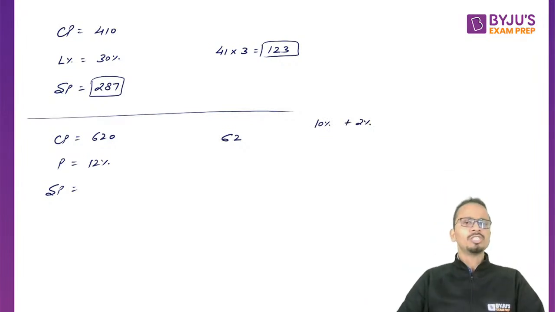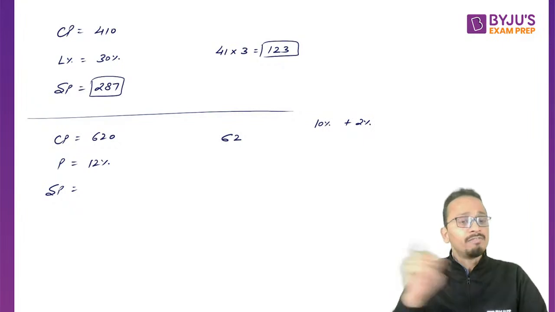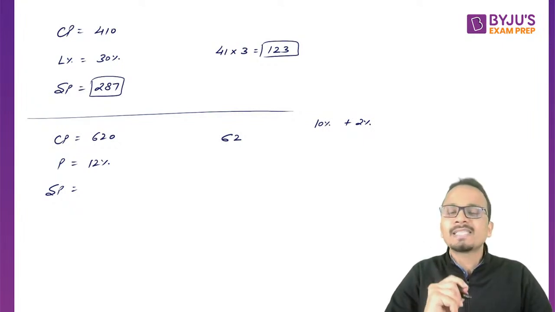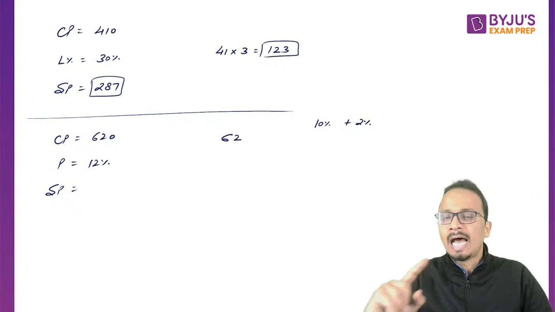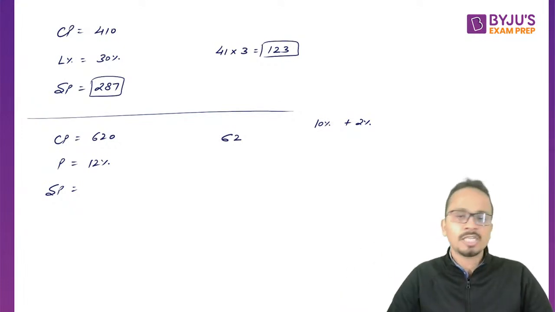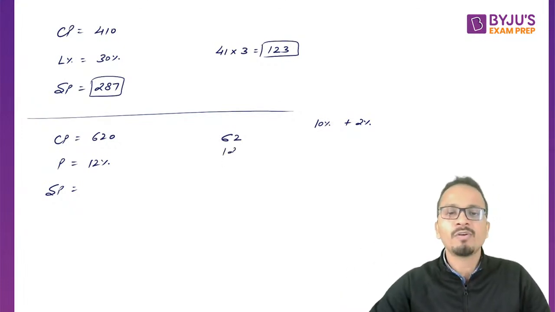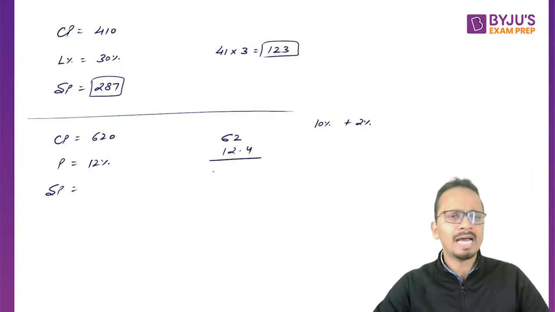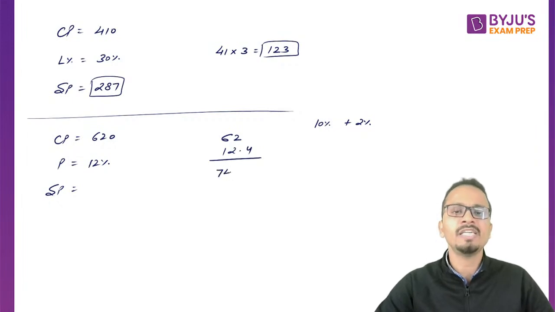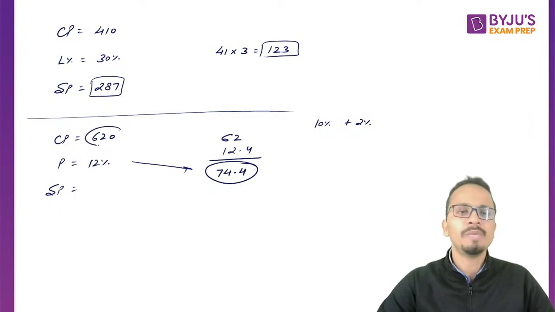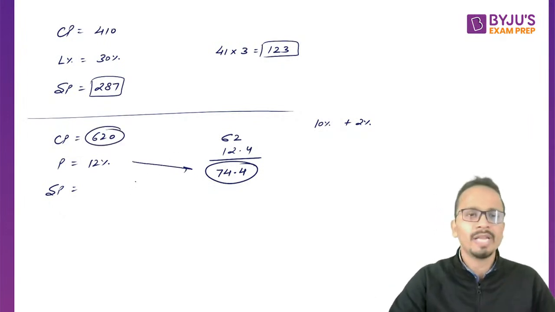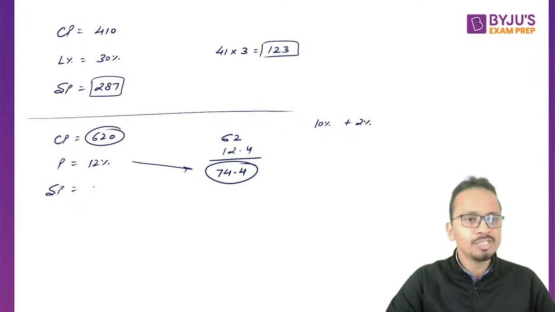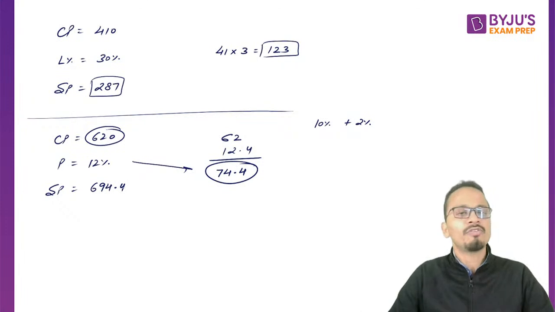Okay. Now, for 2%, I will require 1%. Now 1% of this number is 6.2 and 2% will be double of 6.2, that is 12.4. All right. So if I add both of them, I'll get 12%, that is 74.4. Now 74.4 is the profit which will be added to the cost price and you will get your answer. Okay, so just add these two values. 694.4 is your final answer.